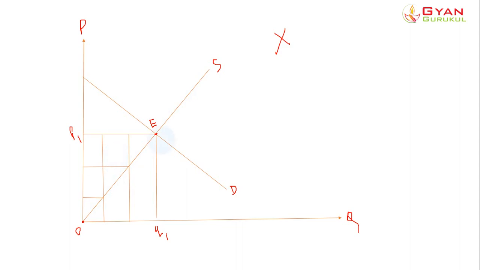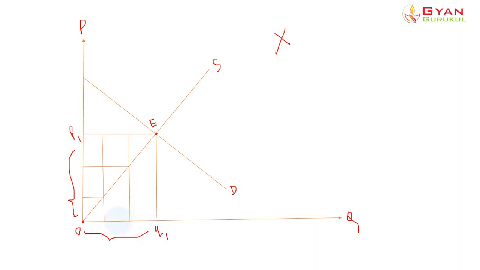Now in the economy, at the price OP1, how much are the producers willing to produce or sell in the market? This much, OQ1. This much the producers in the market would produce at OP1 price.